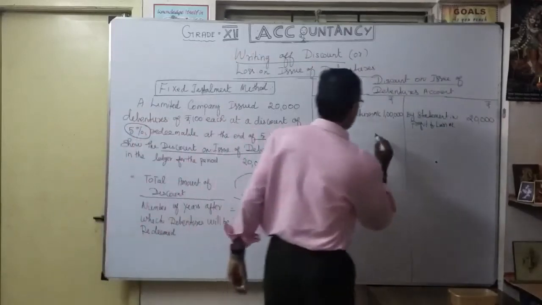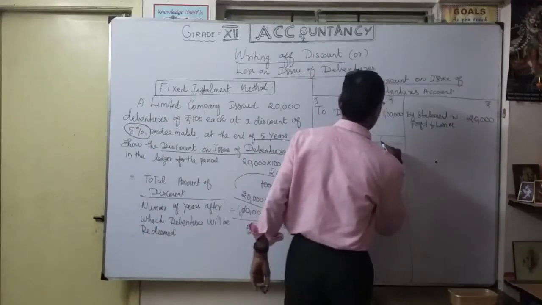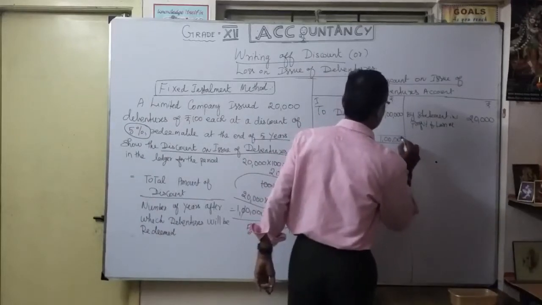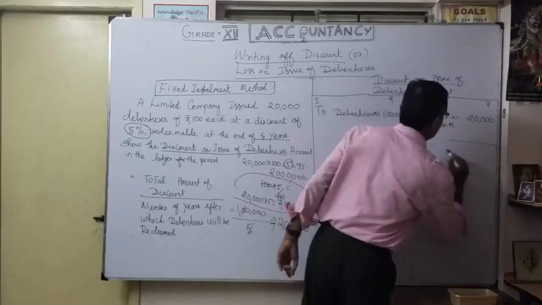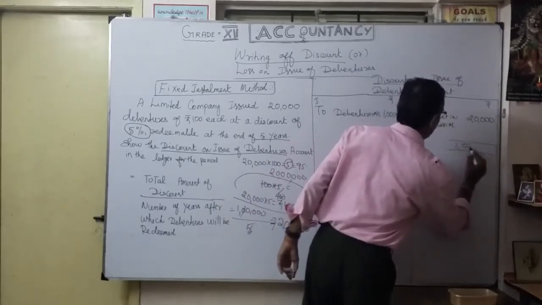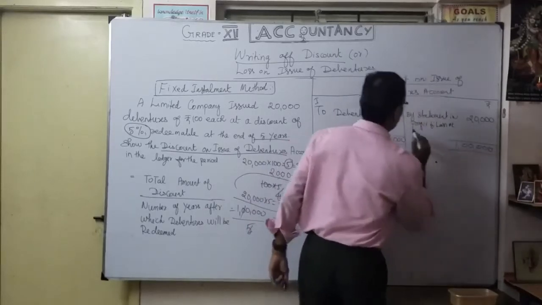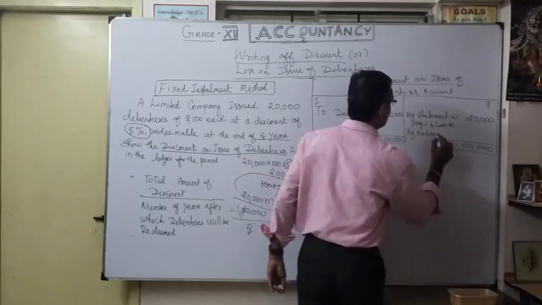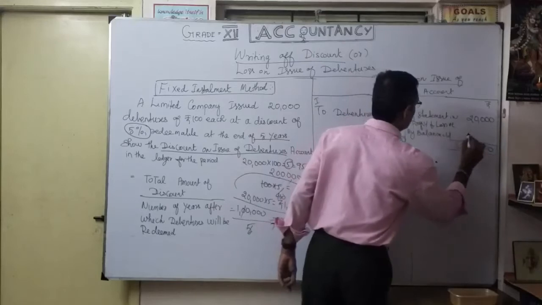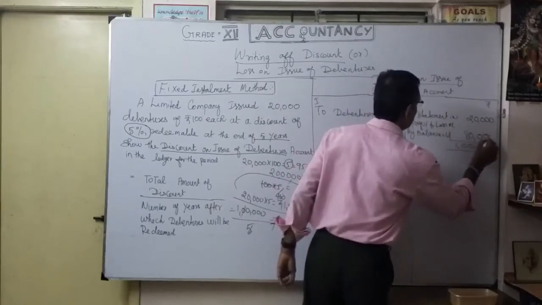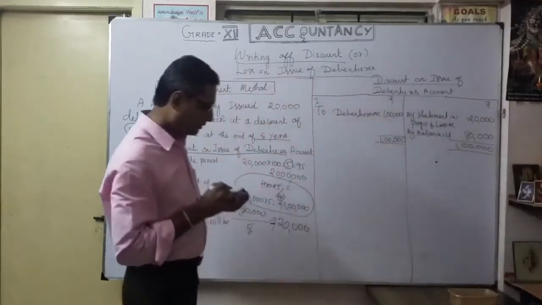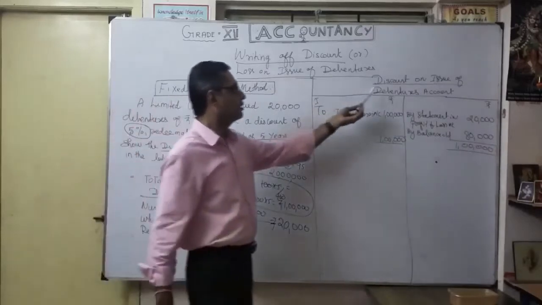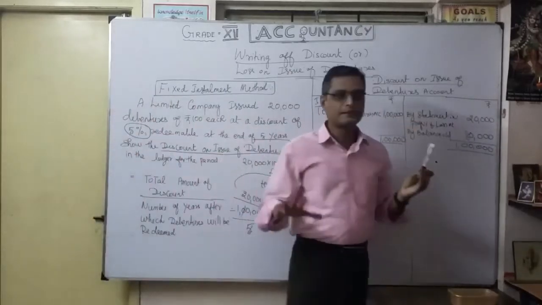How much is still there in the discount on issue of debenture account? 1 lakh. So I make it balanced by balance carried down, 80,000. So after the first year, my discount on issue of debenture account has 80,000.